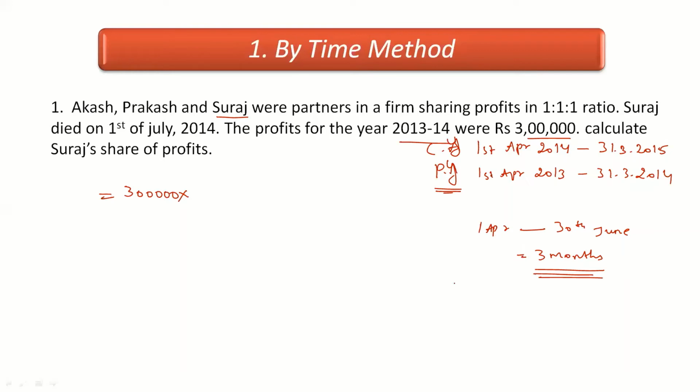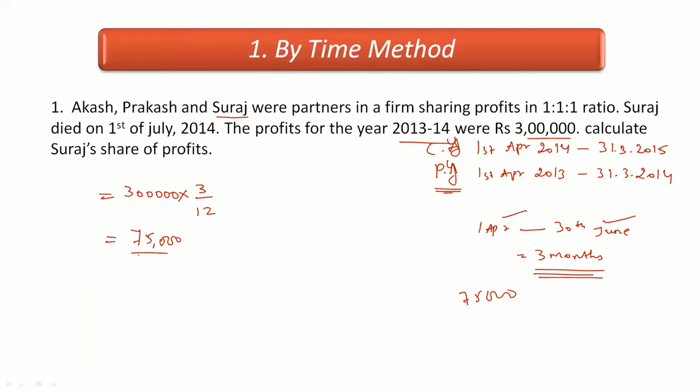For the current year, we are assuming that we are going to earn the same profits this year also. We are assuming like that. So for 3 months, how much it would be? 3 lakh into 3 divided by 12, right? So when we will simplify this, we'll get the value as 75,000 rupees. So our firm is going to earn 75,000 rupees profit from 1st of April 2014 to 30th of June 2014.